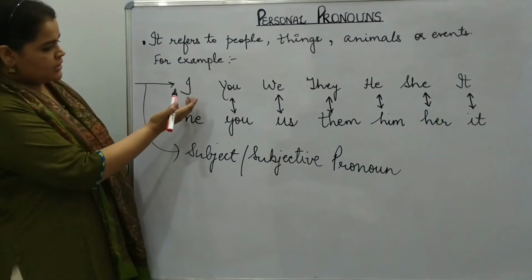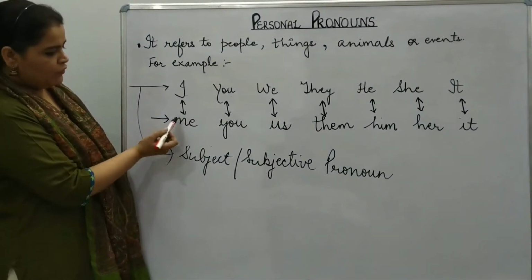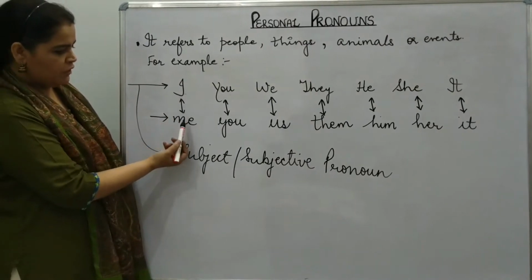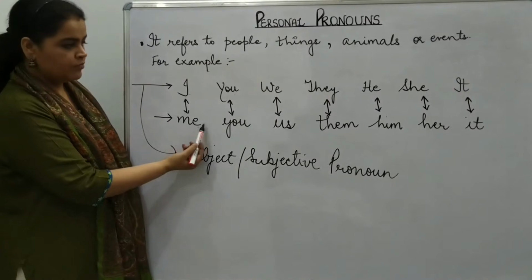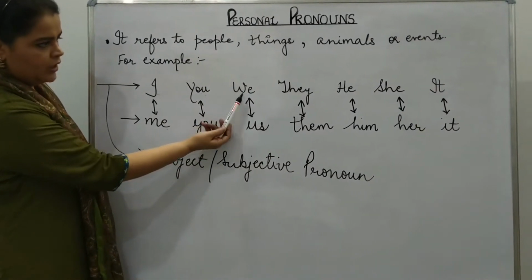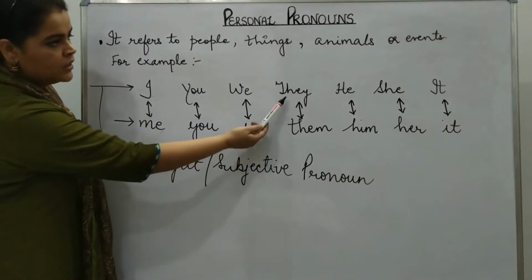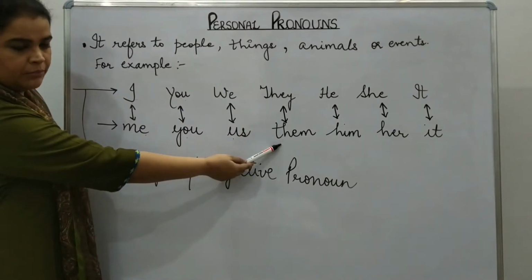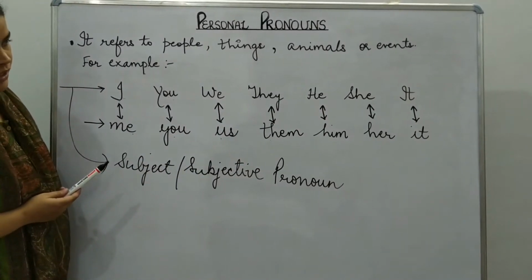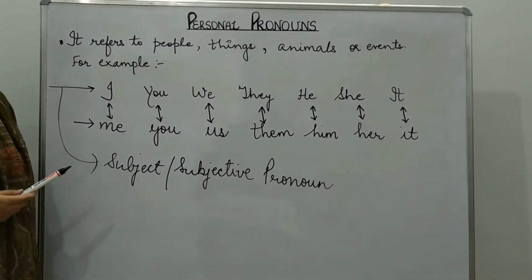So next is, in place of I, if we want to use it as an object, then what will we use? In place of I, we'll use me. You, it will remain same. In place of we, we'll write us. They will change into them. He will change into him. She, her, and it will remain same.